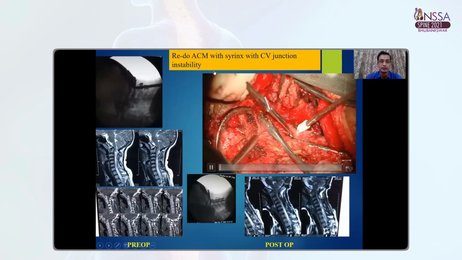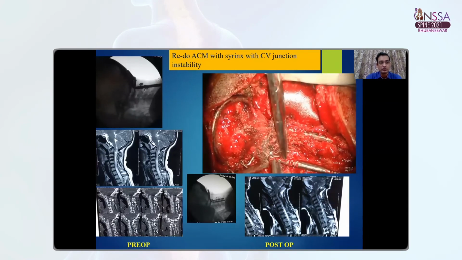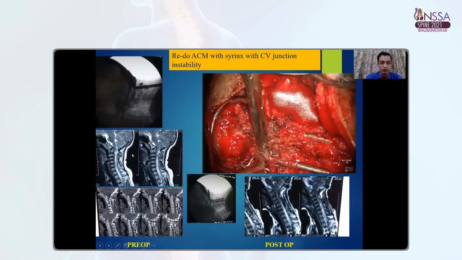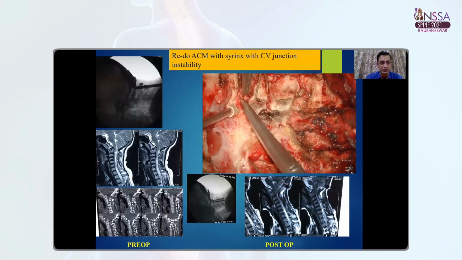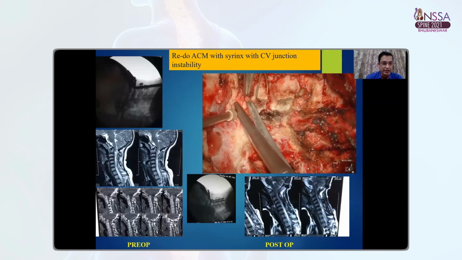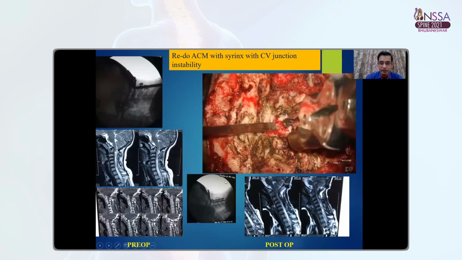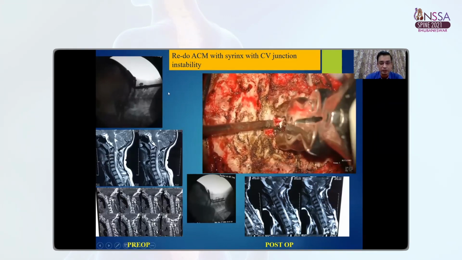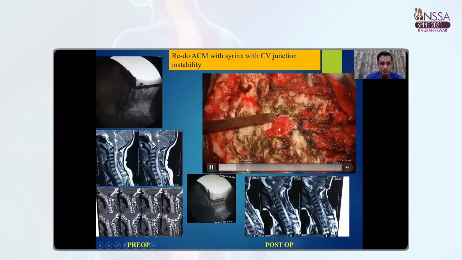This is a patient who has been operated for the atlantoaxial dislocation. This patient was having Chiari malformation along with the atlantoaxial dislocation. So this patient has been operated elsewhere, and the surgeon only addressed this atlantoaxial dislocation by hard seal fixation. So we reoperated this patient because of persistent symptoms.